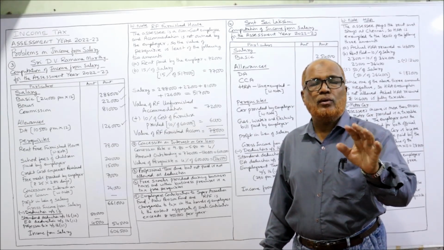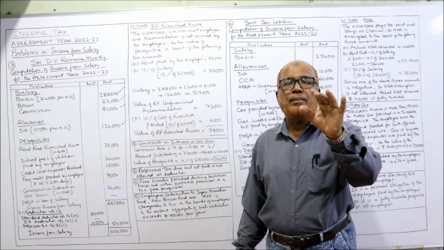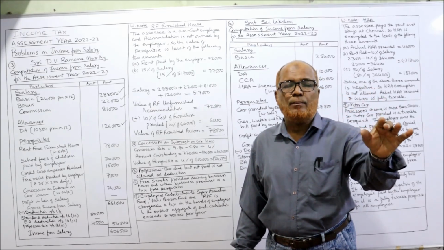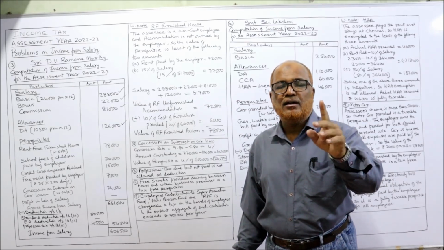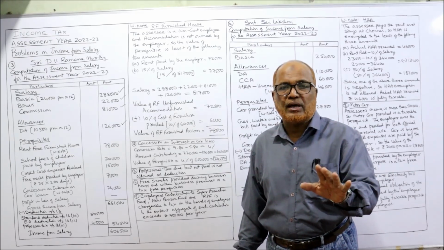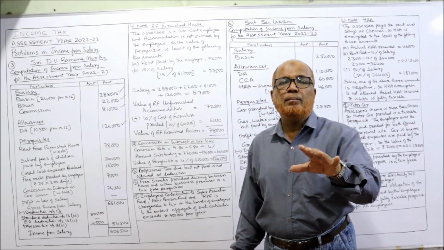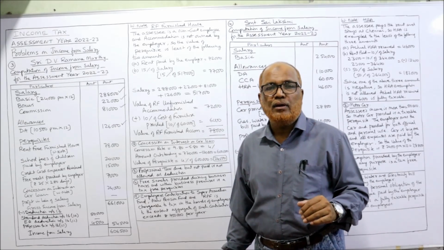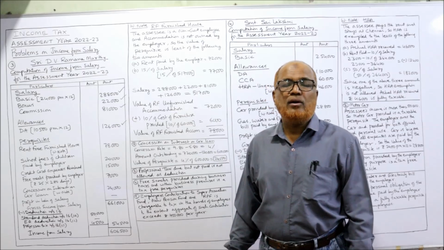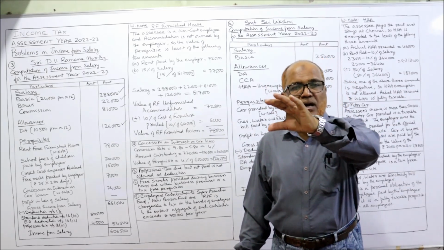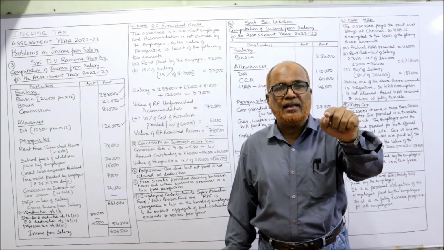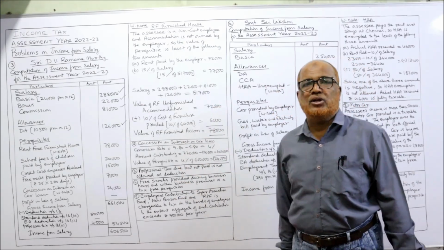Will the DA be included? Salary means basic plus bonus plus fees plus commission plus all taxable allowances except DA. DA will be included if it enters for retirement benefit, plus any monetary benefit given by the employer to the employee, plus professional tax paid or reimbursed by the employer. This is the complete definition of salary for the purpose of rent-free accommodation.